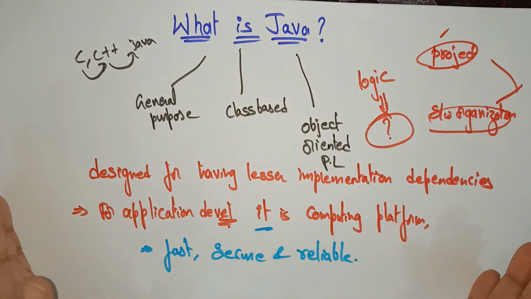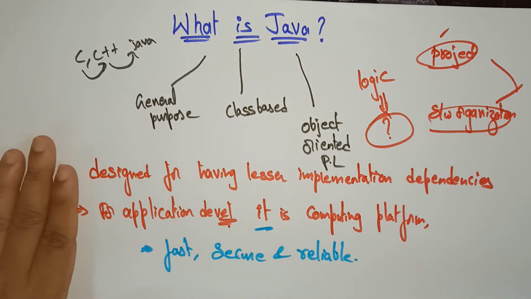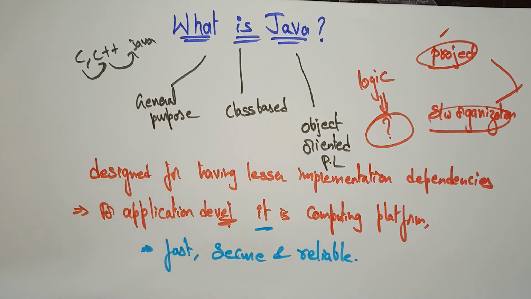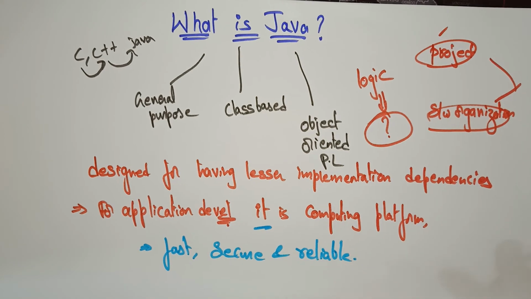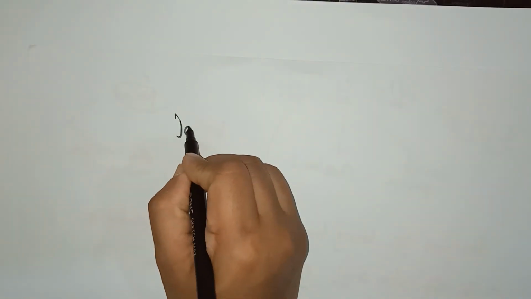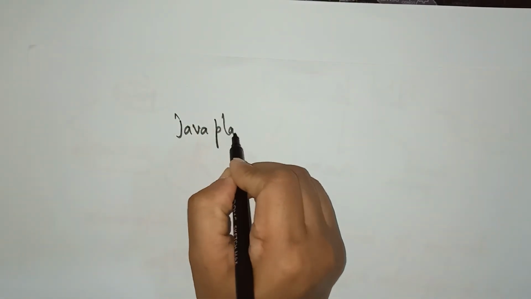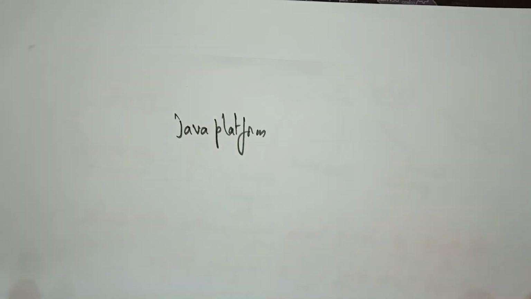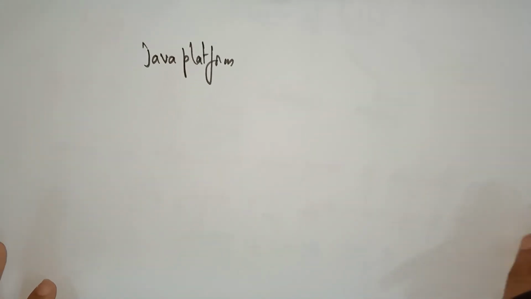So one thing you have to remember is that Java is general purpose. It is a class-based and object-oriented programming language, and why was Java designed? It was designed to have fewer implementation dependencies. And it is fast, secure and reliable. And in Java, we are using a platform. That is what I said. Java is a platform, where you are writing the program. So what is this Java platform?